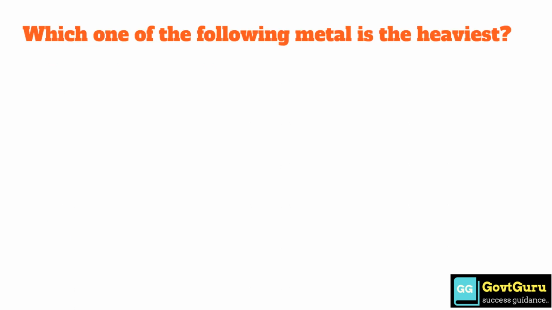Which one of the following metals is the heaviest? Option A, silver. Option B, copper. Option C, gold. Option D, lead. The correct answer is option C, gold, which is the heaviest metal.